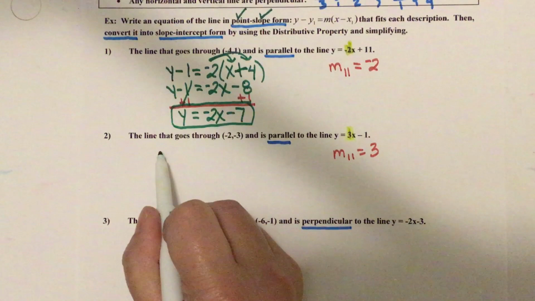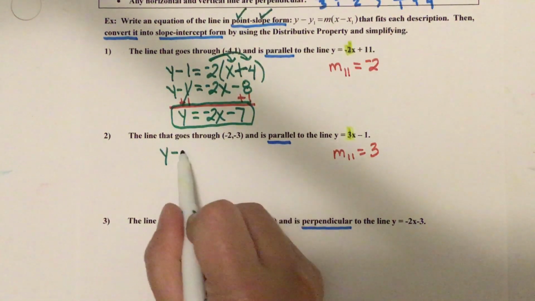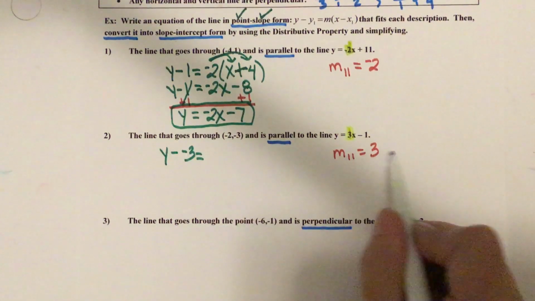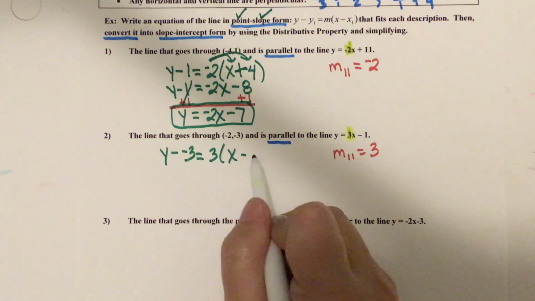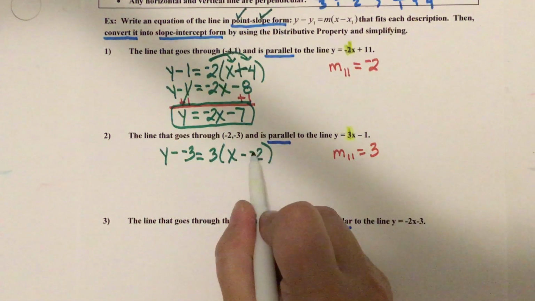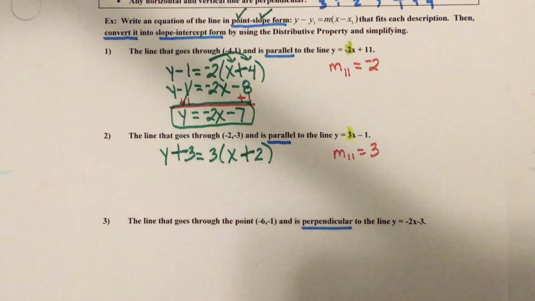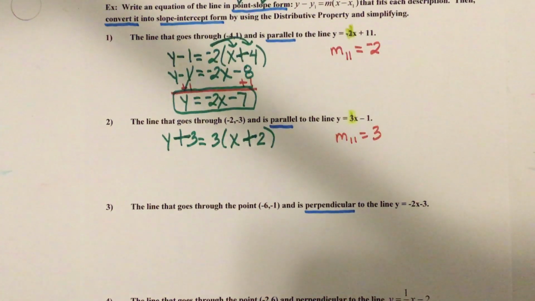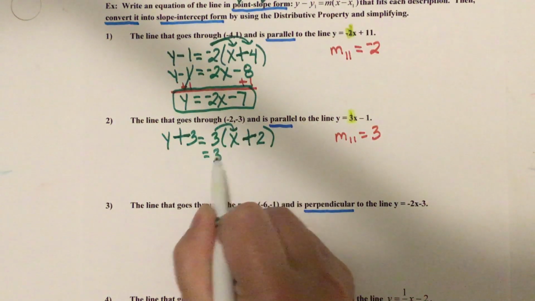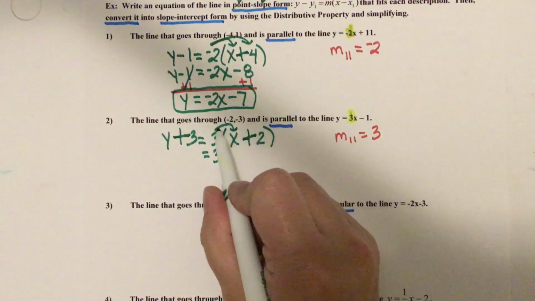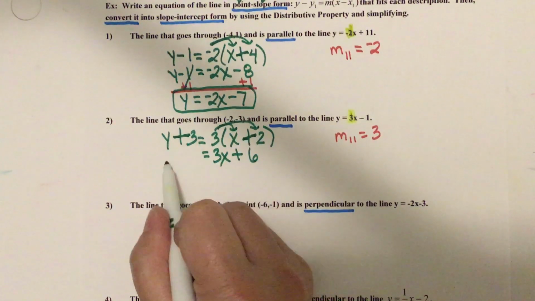We're ready to go. Y minus the y coordinate, -3, equals your slope, and then parentheses x minus the x coordinate. Remember, the minus the negative back to back makes a big old plus. Okay, let's distribute. So 3 times x makes 3x, and 3 times 2 makes 6. Okay, drop down your y plus 3.